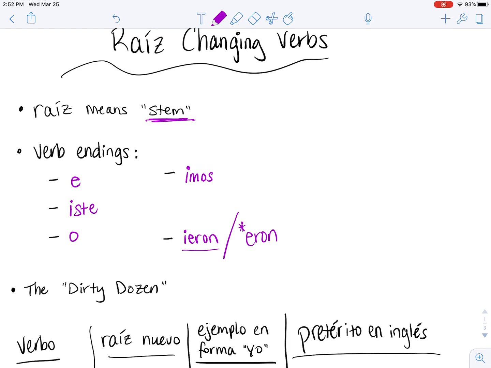We're going to give you the verbo first, whatever verb it is, the raíz nuevo, the new stem, un ejemplo en forma yo, so a yo form example, and then what the pretérito is in inglés. Basically it's translation.